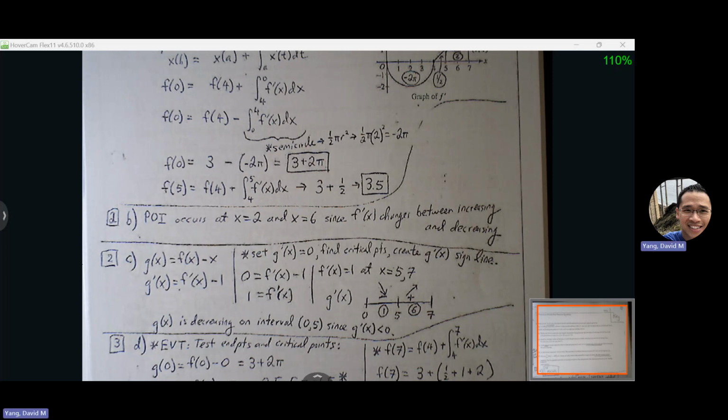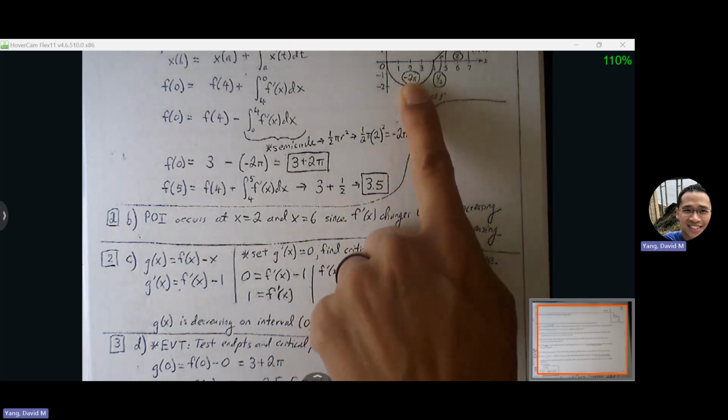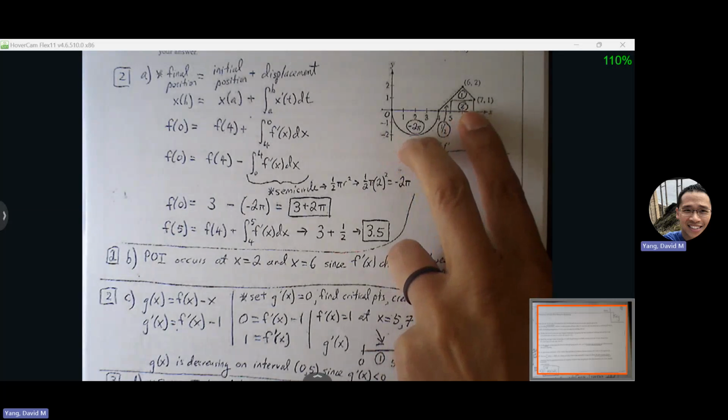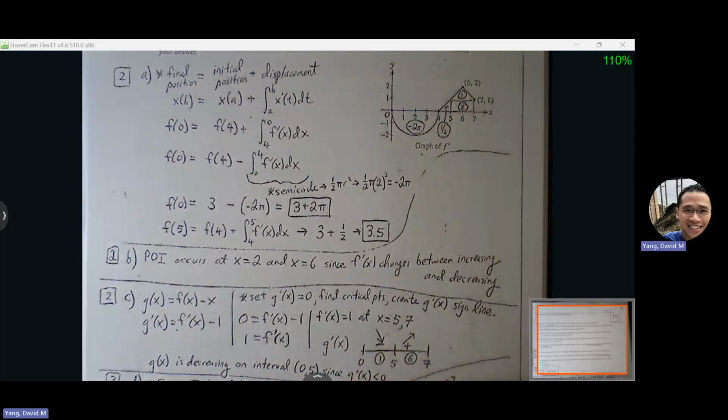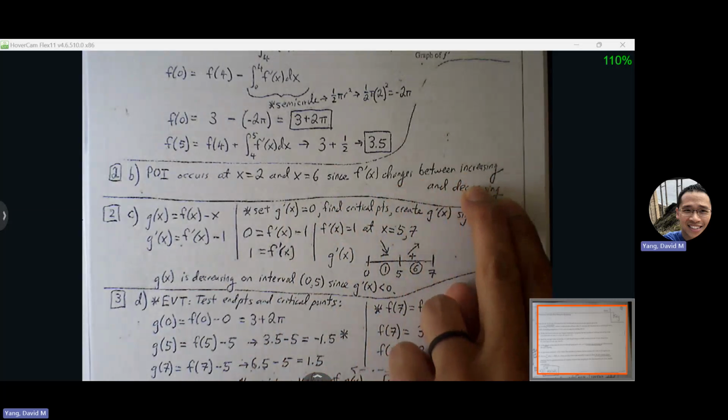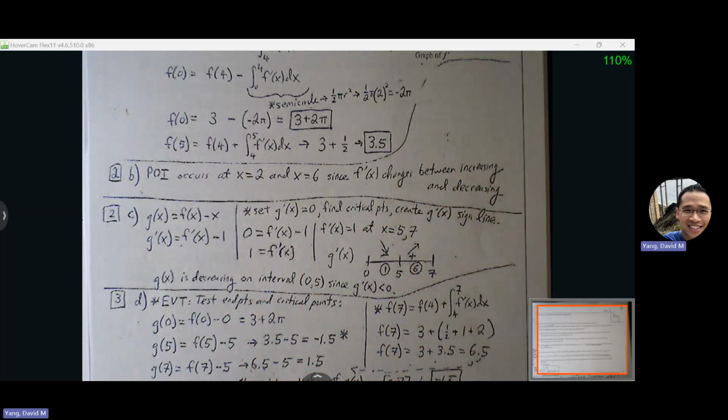Part B, point of inflection. Notice that on an F prime graph, a point of inflection is going to be your peaks and valleys, right? Or sorry, your relative max, relative mins. And I do have a relative minimum at 2 and a relative max at 6. So therefore, because this is a derivative graph here, I know my point of inflection is going to be at those points. And the reason why is because F prime is changing between increasing and decreasing.